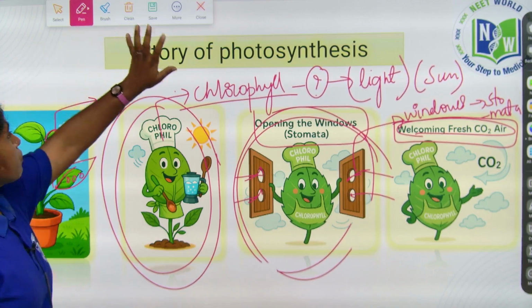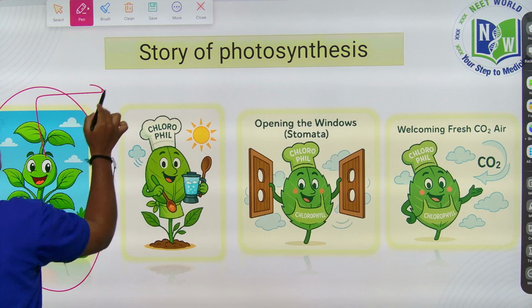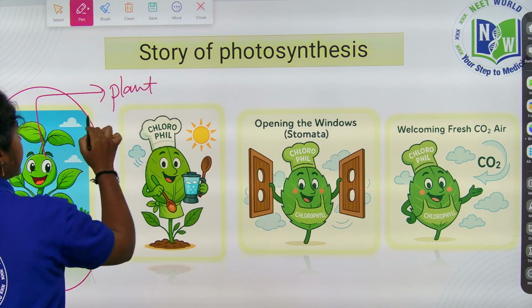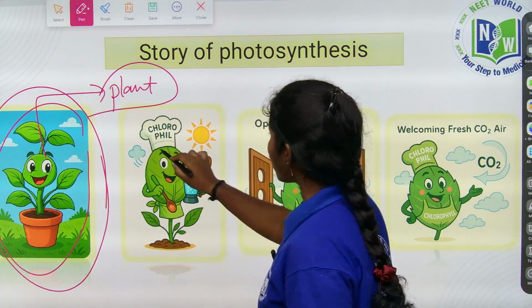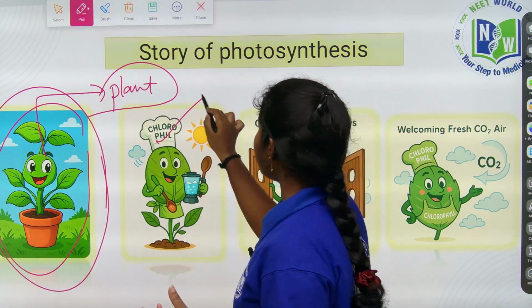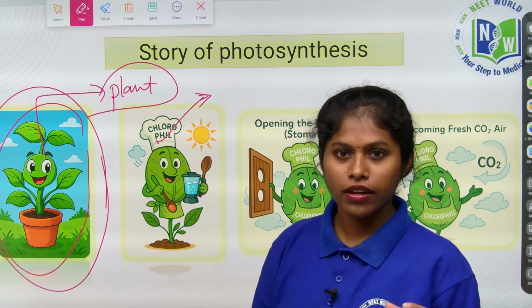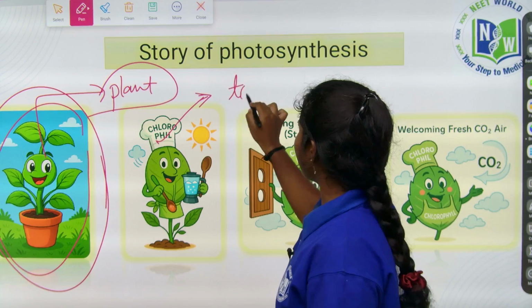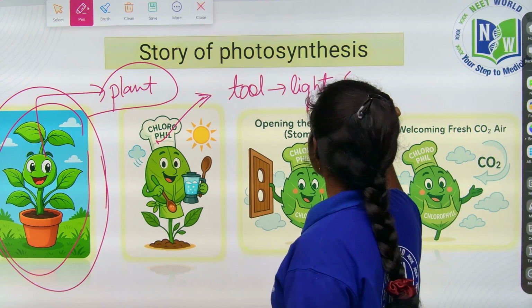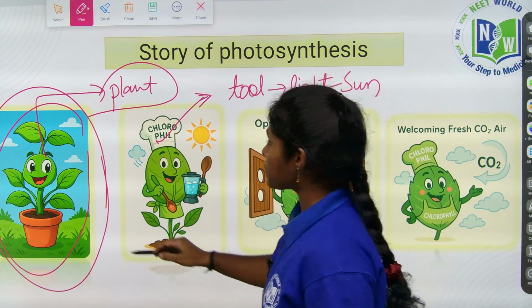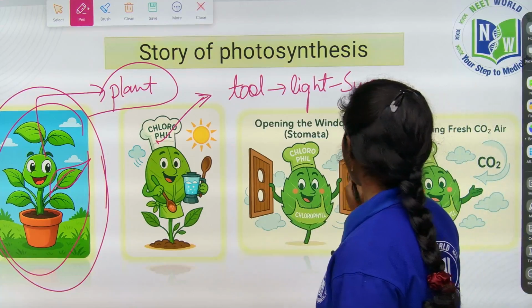Once again I will explain to you, children. Here is a leaf village named plant. In that plant, a hardworking chef is there. His name is chlorophyll. He prepares the food without stove or fire. How can he prepare food without stove or fire? He has a tool, the light which comes from the sun. Every morning he is present in the leaf and he opens the windows called stomata.